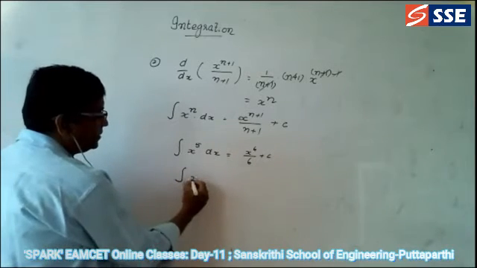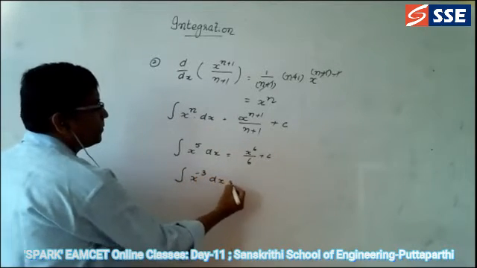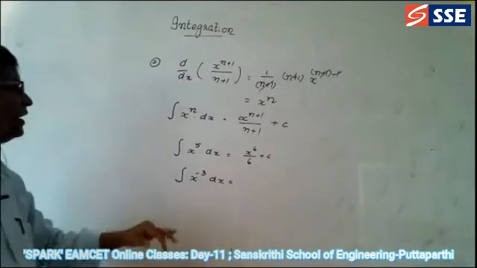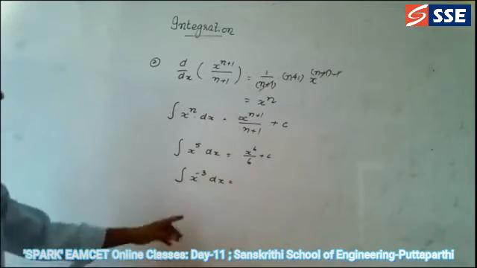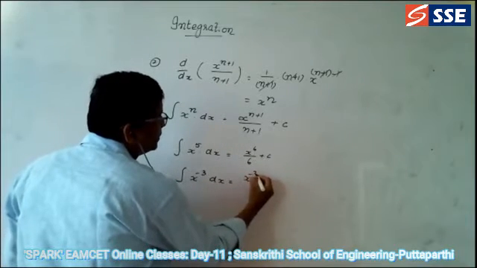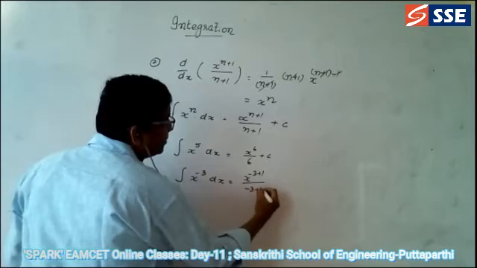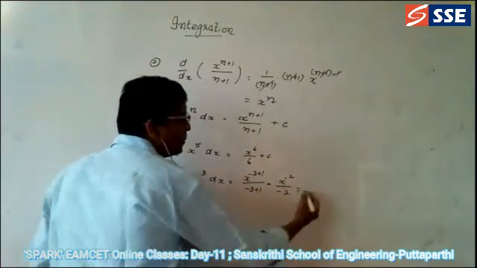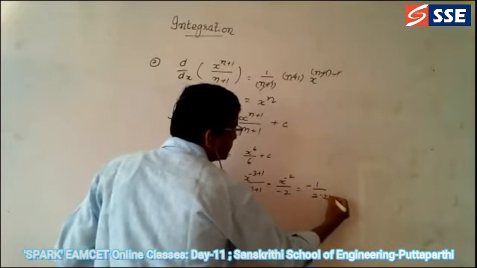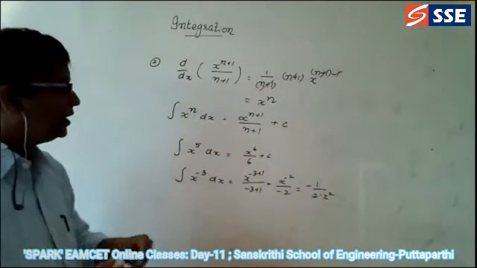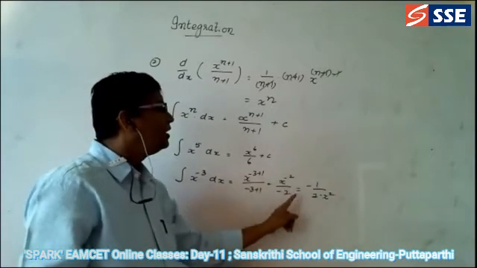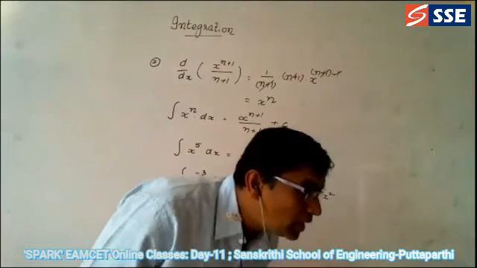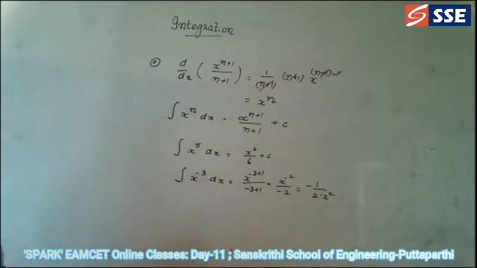Can anybody say the answer for this? Integral x power minus 3 dx is equal to. Write down. See here, what is the formula? X power n plus 1 divided by n plus 1. X power minus 2 divided by minus 2. That is equal to minus 1 by 2 x square. Why? Because x power minus 2, if you bring it down, it becomes x square. So that's why the answer is minus 1 by 2 x square. Okay, so this is the answer.